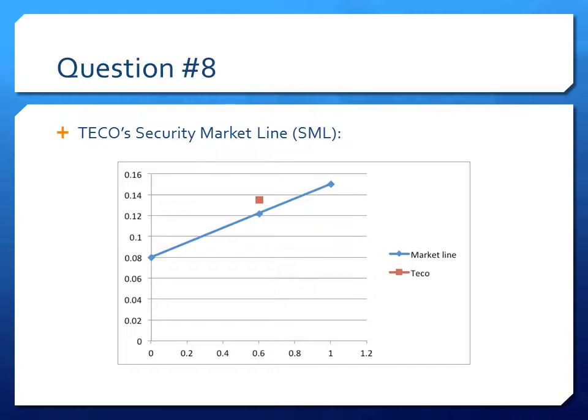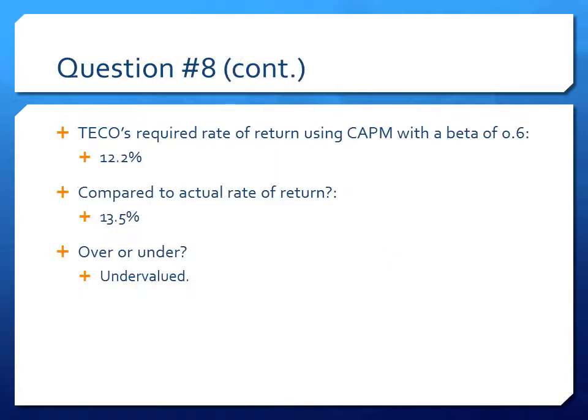This chart shows TICO's actual required rate of return compared to the CAPM required rate of return with a beta of 0.6 security market line. As you can see, TICO with a 13.5% required rate of return is above the market line that has a 12.2% required rate of return. With that said, since TICO's actual required rate of return is higher than that of the market line, TICO stock is undervalued, and it should be purchased.